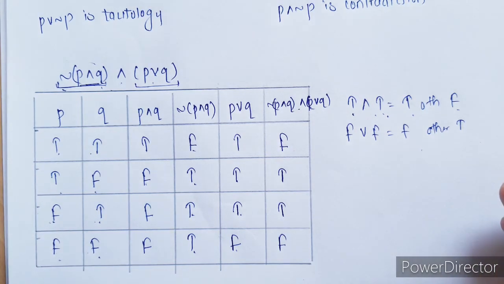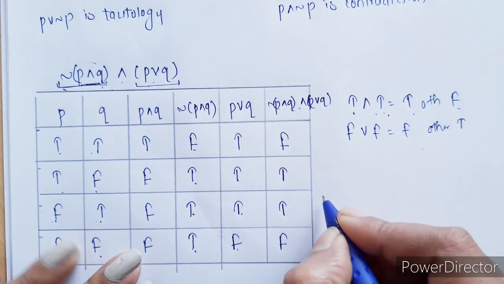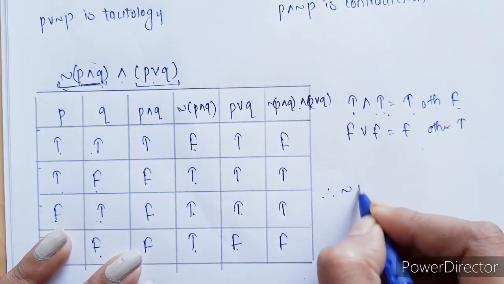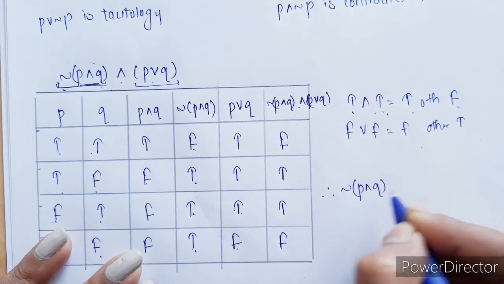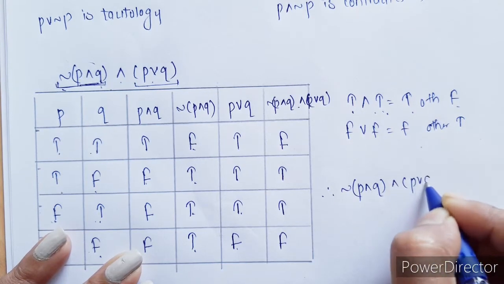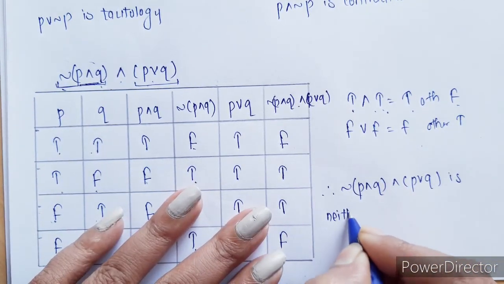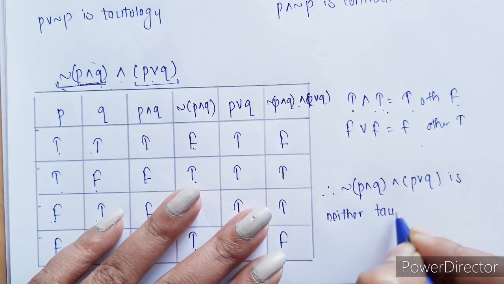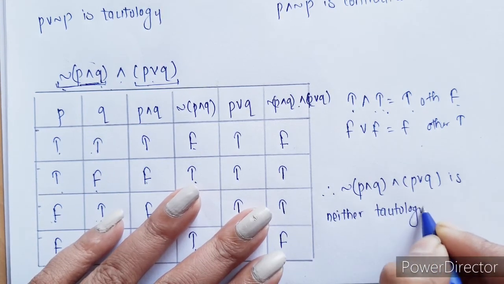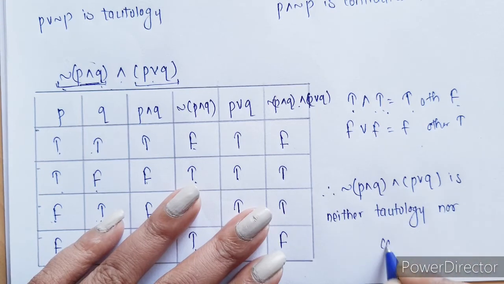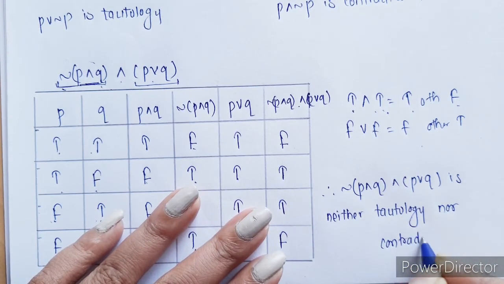So this is neither tautology nor contradiction. Therefore negation of P and Q, and P or Q, is neither tautology nor contradiction.